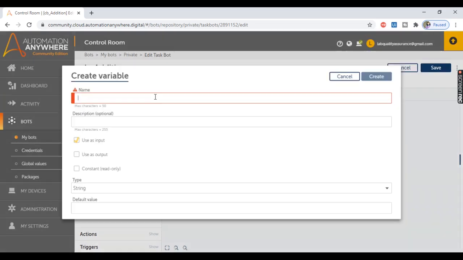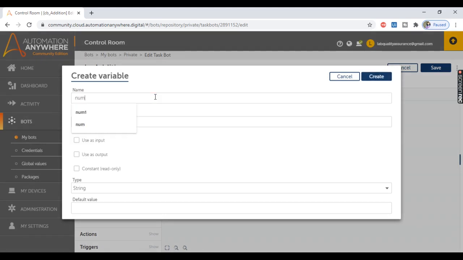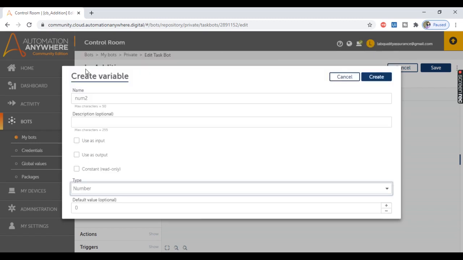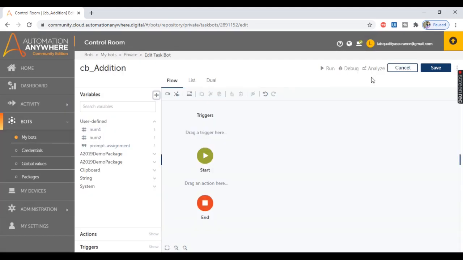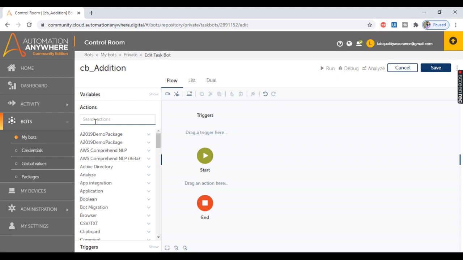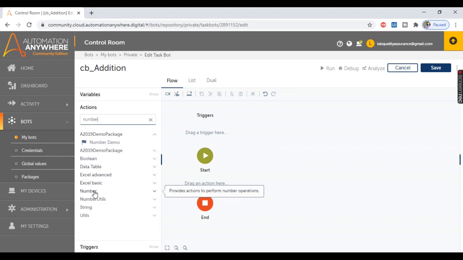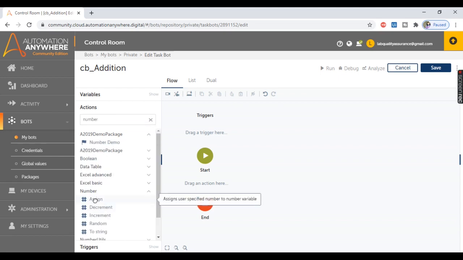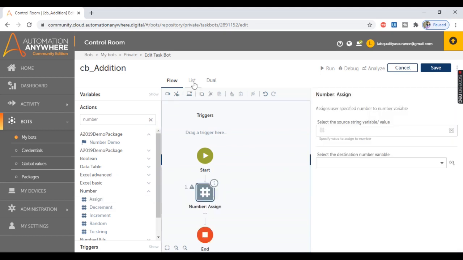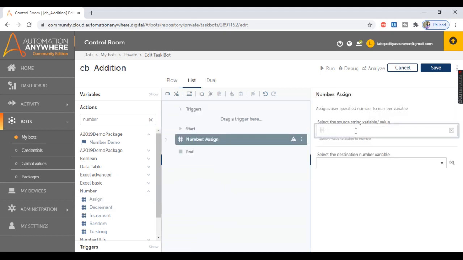In a similar way, I'm going to create the second number variable. Let's give the name as num2, of variable type number, and the value of the num2 variable will also come from the parent bot. So let's check the box Use as input, and let's click on Create. Now for addition, I'm going to use the actions from the Number package. So this is the Number package where we have the action Assign. So add this Assign action, and here I'm going to provide the number variables for addition.